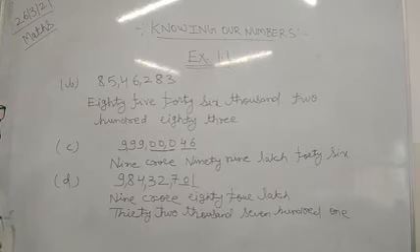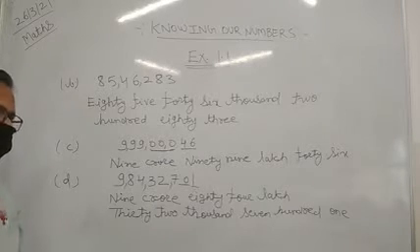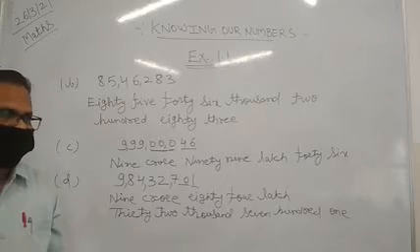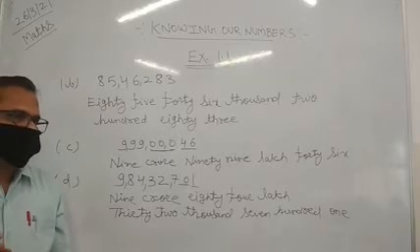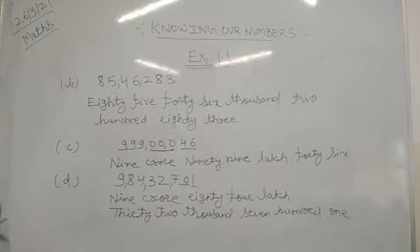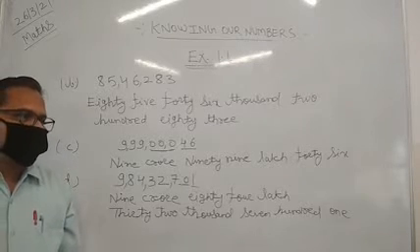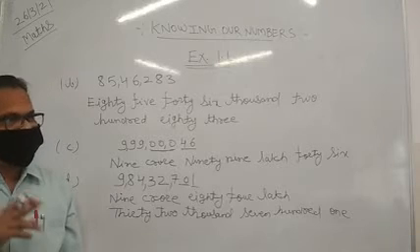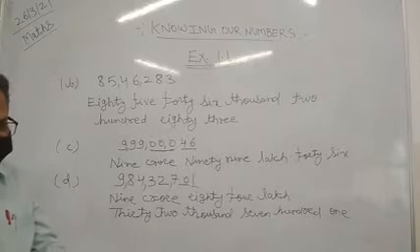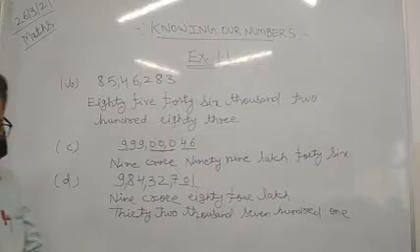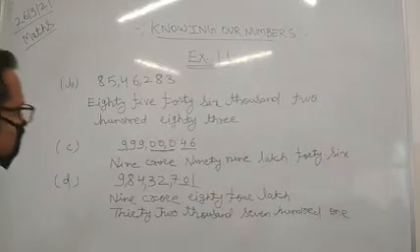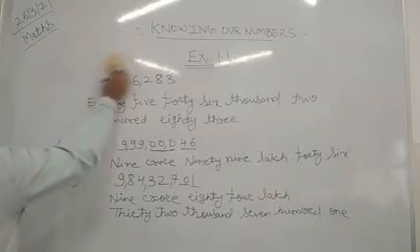What is the basic difference between the Indian system and the international system? In the international system, after the 1,000 and 10,000, we are introducing not million. After the 10,000, we are including 100,000, million, 10 million and billion. So we will write according to that. So we have got question number 4 and we will solve it one by one.